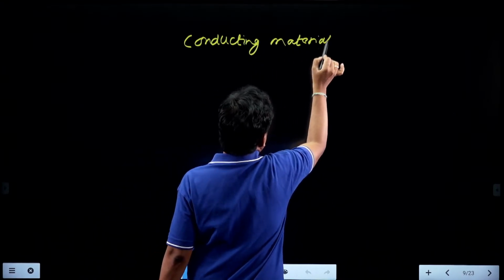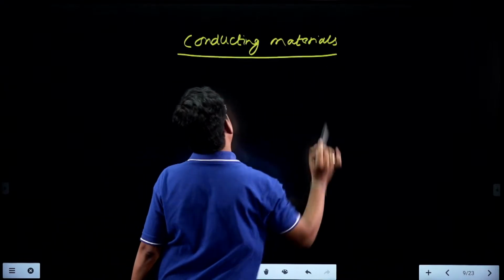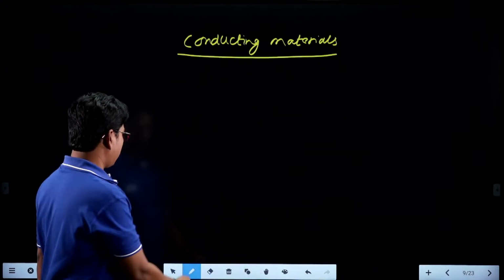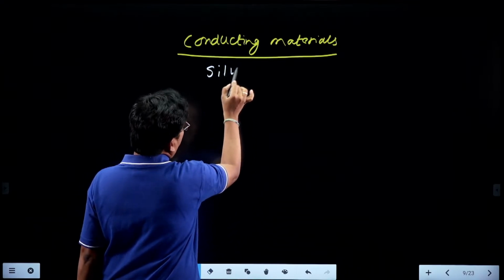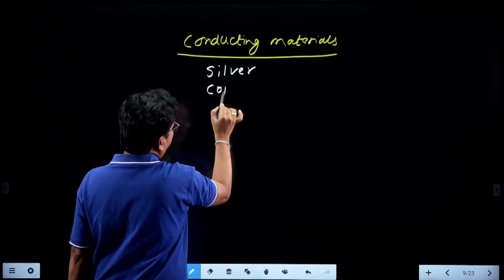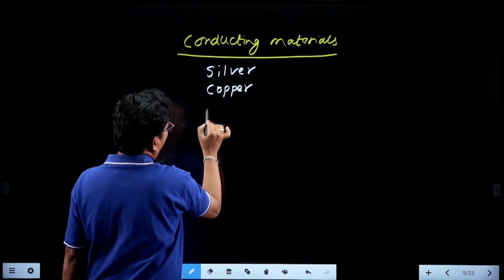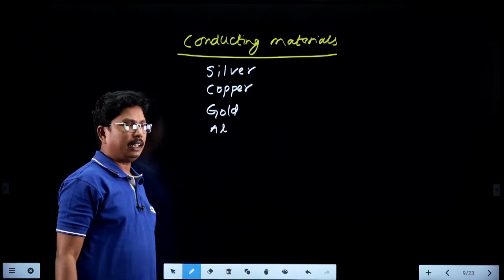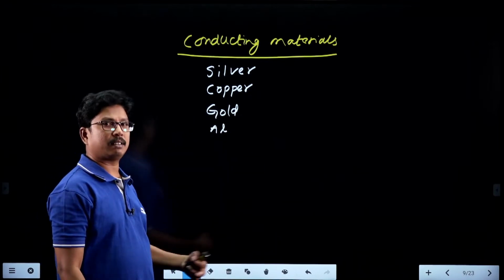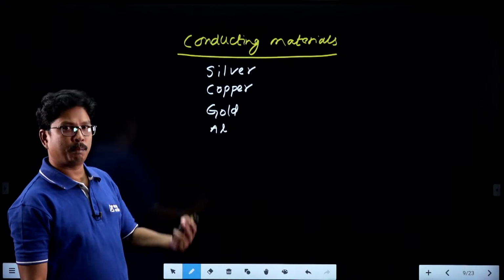Tell me, students, what is the best conductor in the universe? Silver, copper, gold, aluminum, and so on. Then brass, bronze, nickel, platinum.